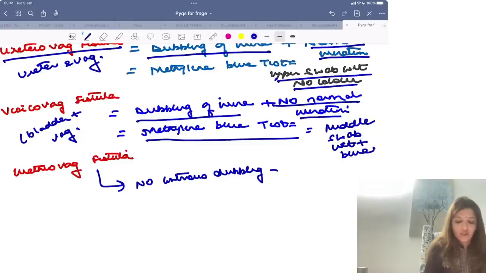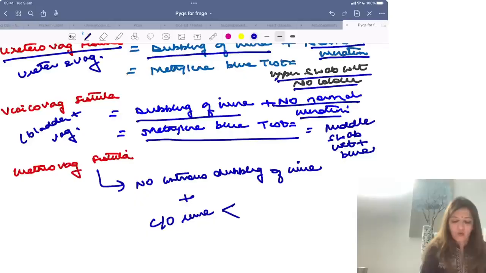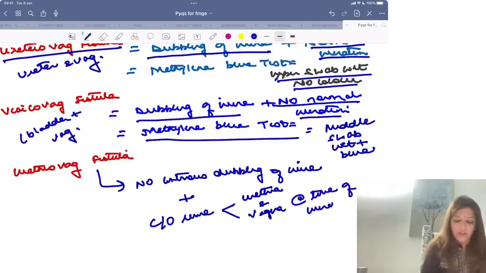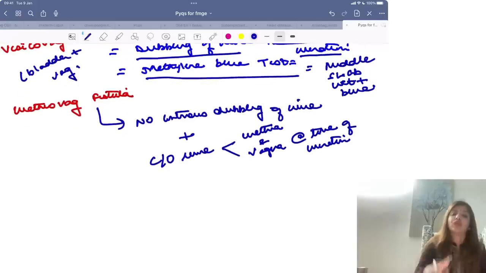In case of urethrovaginal fistula, there is no continuous dribbling of urine. The patient will complain of urine coming out from the urethra and vagina at the time of urination. So the patient will say that when I sit for urination, urine comes out from my vagina also.